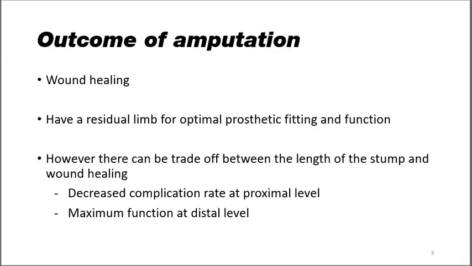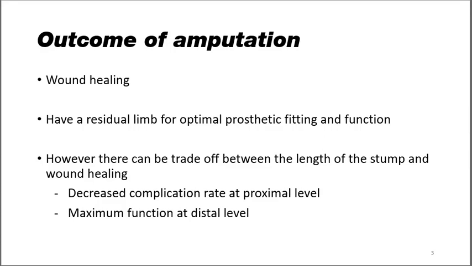The outcome of every amputation surgery depends on wound healing. The two factors, wound healing and a residual limb suitable for optimal artificial limb fitting and good function, are considered the two important outcomes of amputation. There is always a trade-off between the length of the stump and wound healing. There is always a decreased complication rate when the amputation is performed at a proximal level.